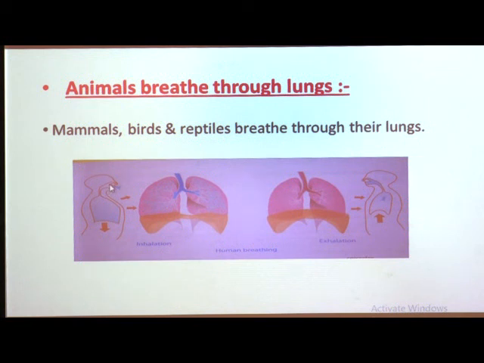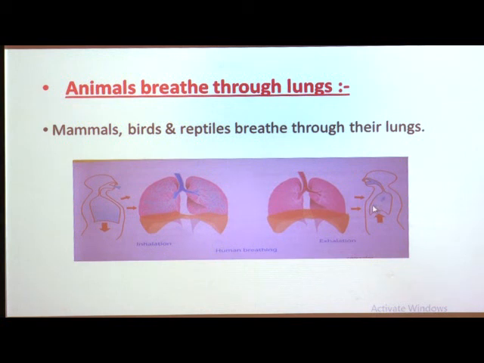When the air enters the lungs, the lungs become bigger. Here you can see that when we inhale, the lungs become bigger, and at that time the lungs exchange the oxygen in the inhaled air with the carbon dioxide produced in the body, and then air is breathed out through the nostrils.